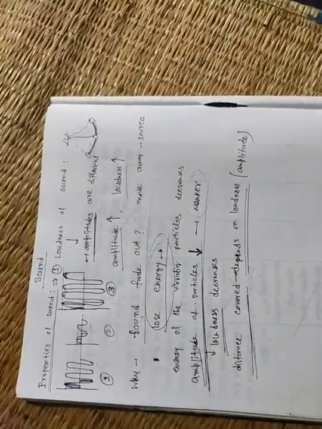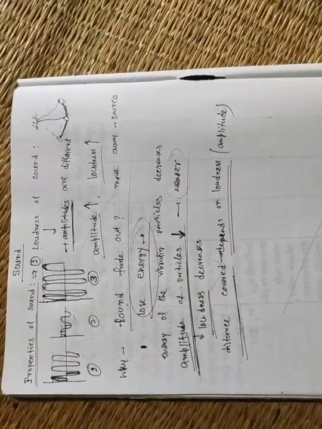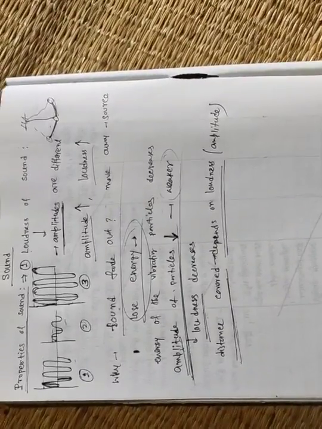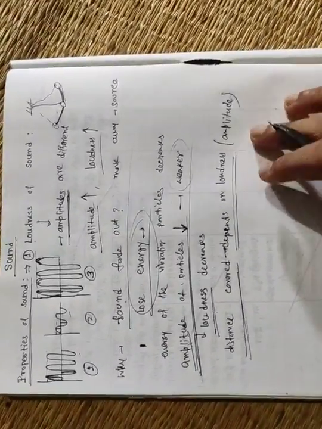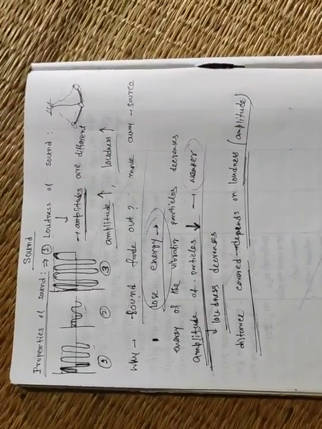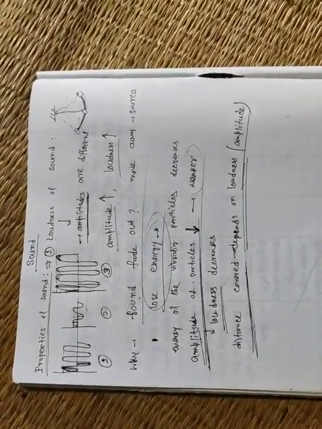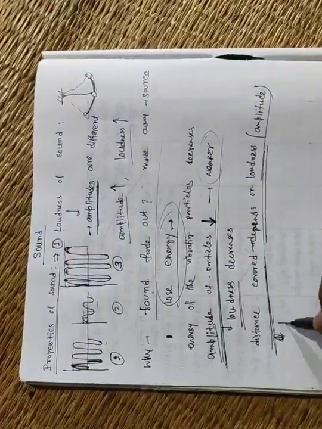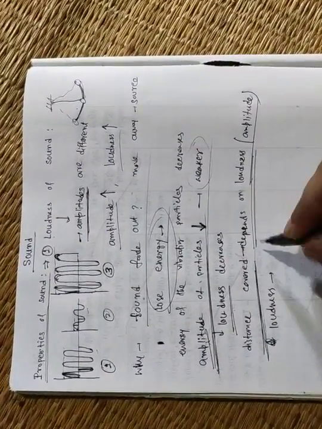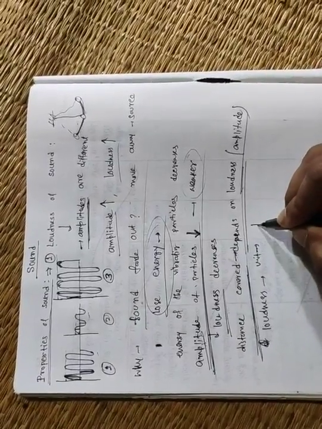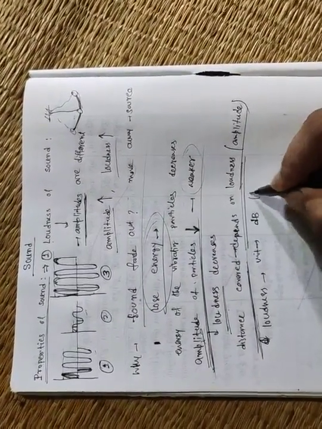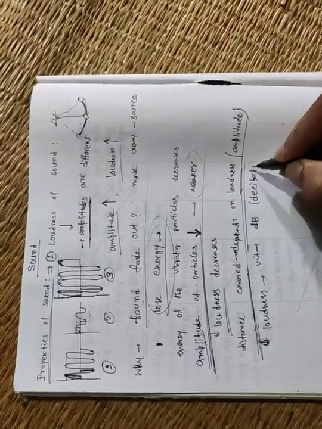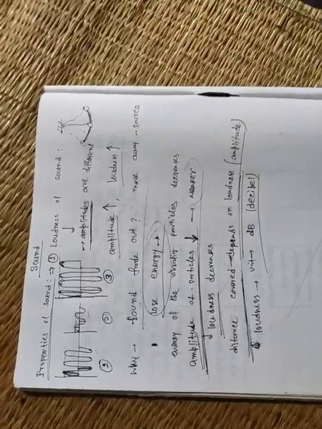That's why we have seen that any loud sound, we can hear from a large distance, but a very low sound we cannot hear. Okay, because energy decreases gradually and sound cannot reach up to that point. So that's why having greater amplitude or high loudness, the sound wave can travel more distance. Okay, and you know loudness can be measured by the unit of decibel. dB, small d capital B, it is called decibel. This is the unit of loudness.